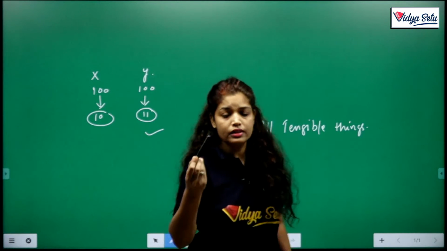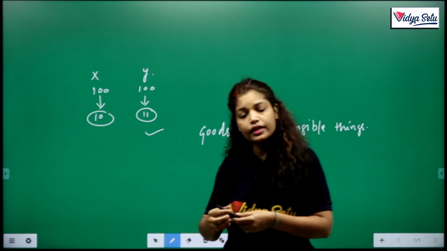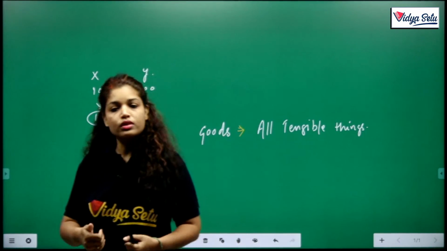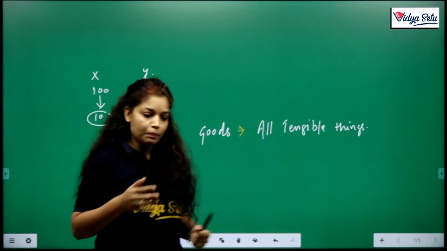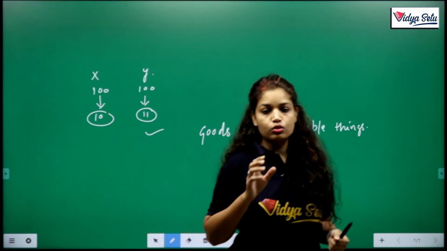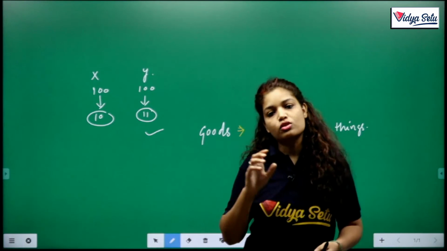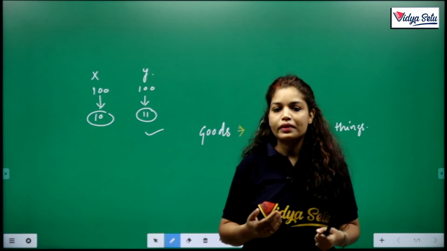If this pen is a tangible thing, I can see it, I can feel it, I can touch it. So this is a good. Goods are those tangible things which we can see and touch.